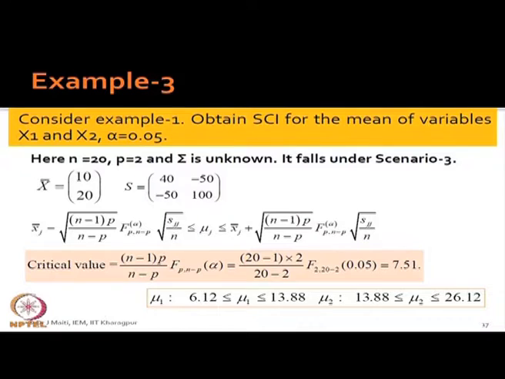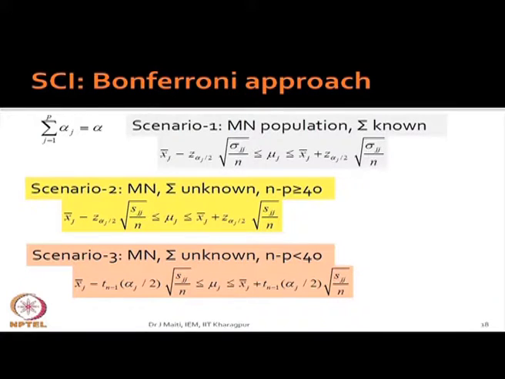So, we will go to the next slide. I hope you have already found out mu 1. So mu 2 is also possible, not a big issue. Then what is the Bonferroni approach? The Bonferroni approach is different from the maximization lemma.